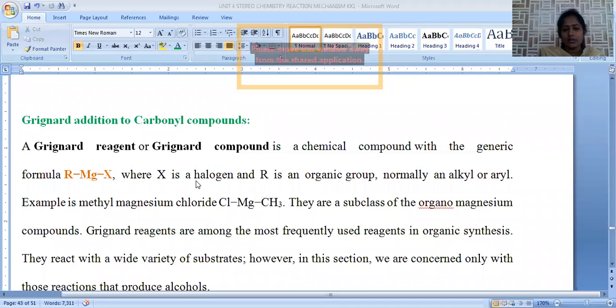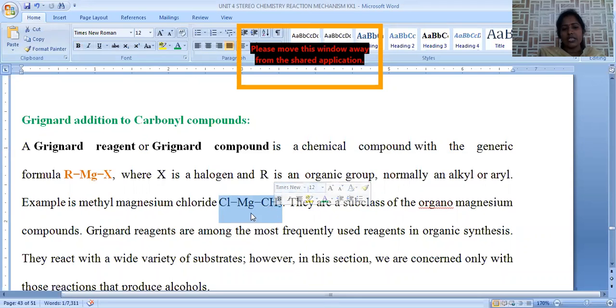A simple example for this Grignard reagent is methyl magnesium chloride. In methyl magnesium chloride, R is equal to CH3, magnesium is there, and X is equal to Cl. So methyl magnesium chloride is a simple example of a Grignard reagent.